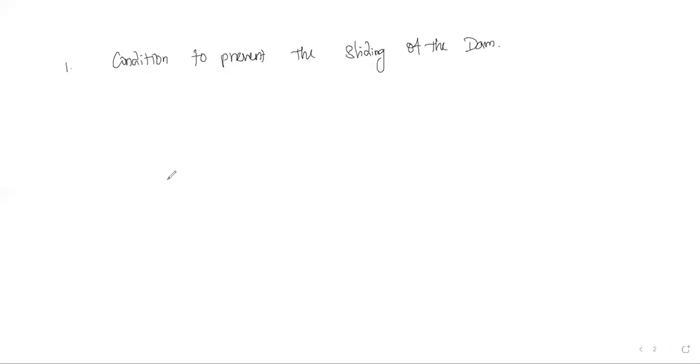For that, the condition is the force due to water pressure F should be less than F max. What is F max?